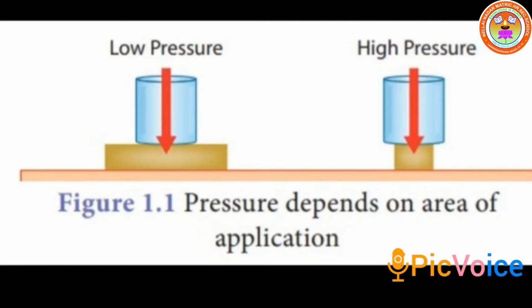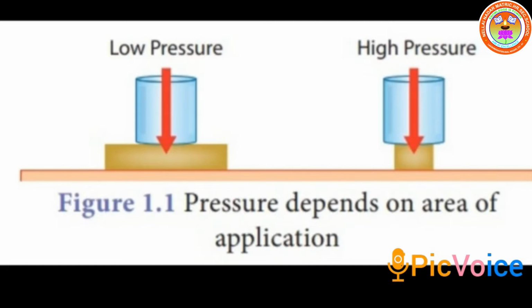What is the formula for pressure? Pressure is equal to thrust divided by area of contact, or force divided by area of contact. For the same given force, if the area is large, pressure is low and vice versa. This is shown in the picture. When the area is large, the pressure is less. When the area is small, the pressure is more. This is what I told you.